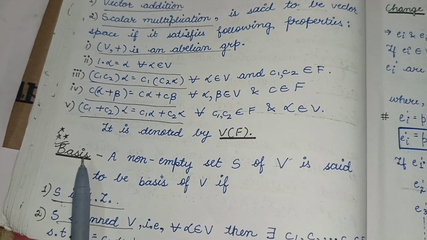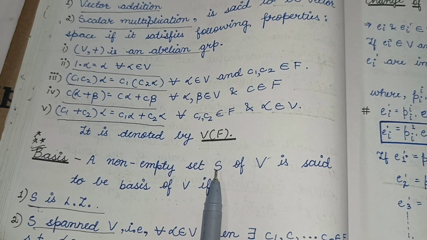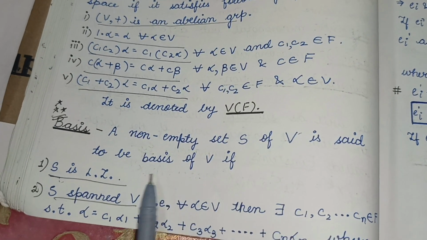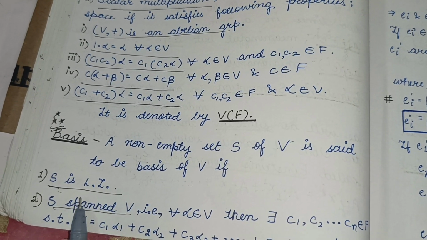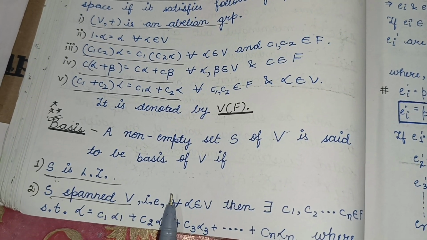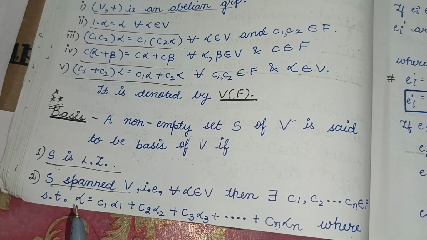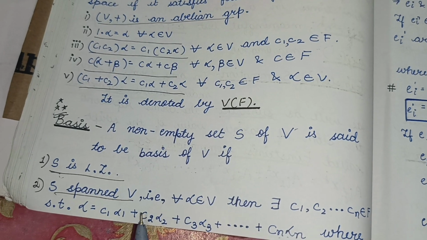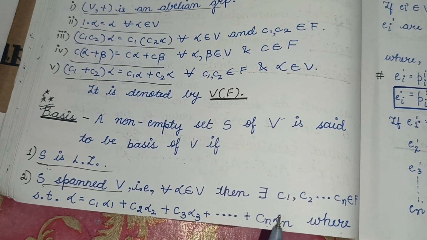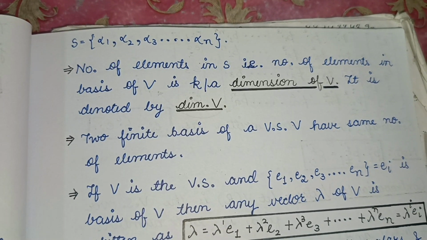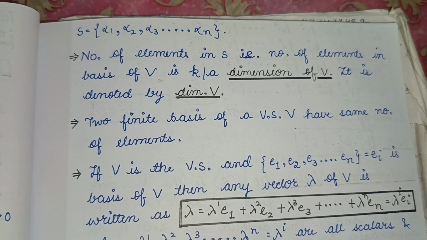Now, basis. So what is a basis? A non-empty subset S of V is said to be a basis of V if S is linearly independent, and also S should span V. That is, for all alpha belongs to V, there should be C1, C2, ..., Cn belongs to F such that alpha equals C1 alpha1 plus C2 alpha2 plus C3 alpha3 plus ... plus Cn alphan, where S is the set of elements alpha1, alpha2, ..., alphan. Now what is the dimension of V?